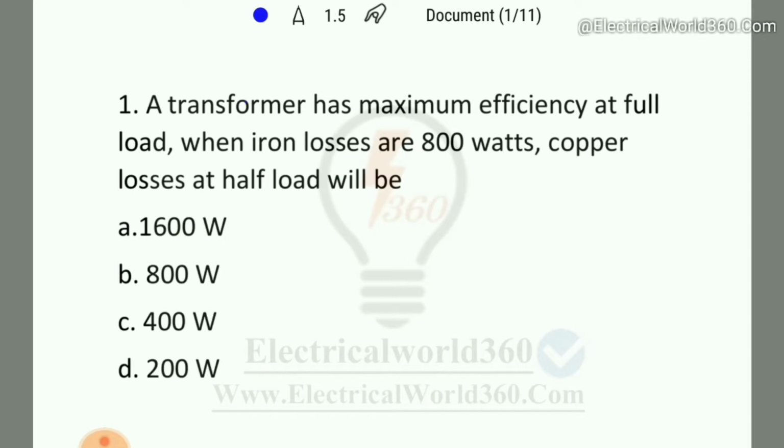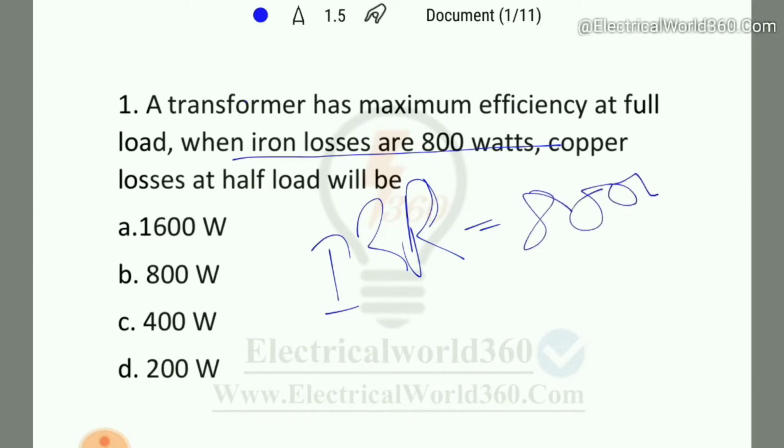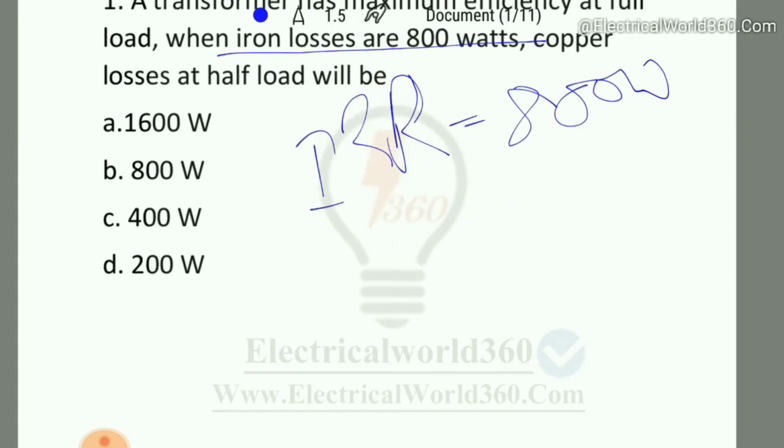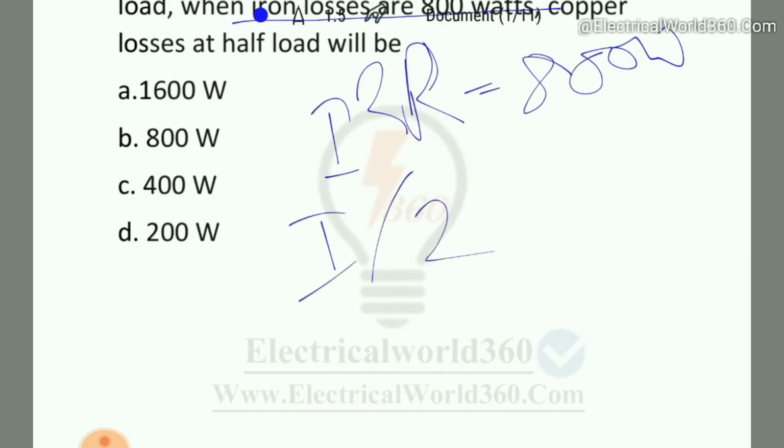So as we know, for maximum efficiency, copper losses equals iron losses. That means I square R equals the iron losses. Here on the question, the iron losses are 800 watts. That means copper losses equal 800 watts. And here the question asks: copper losses at half load will be what? Half load means I by 2.